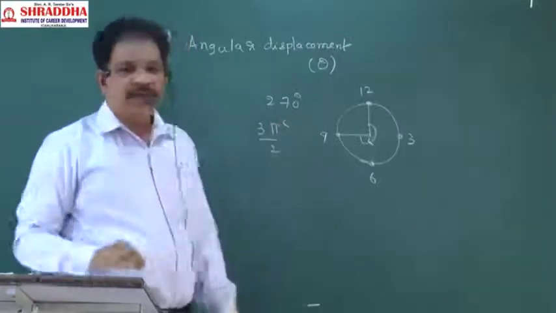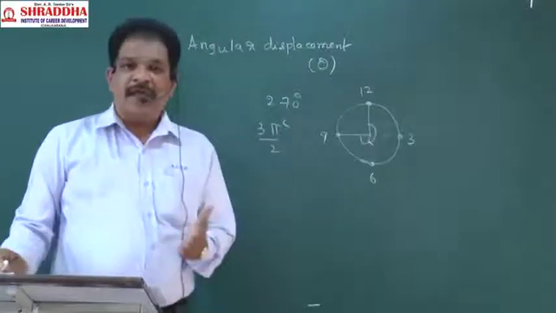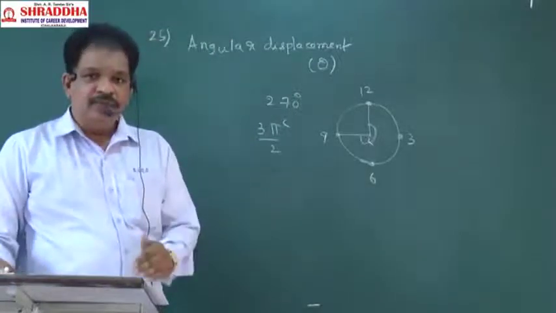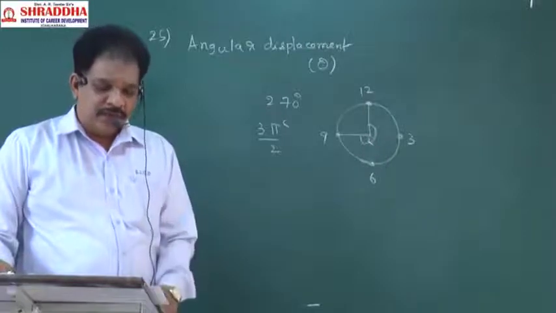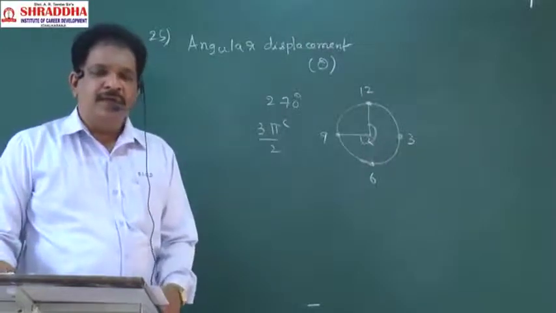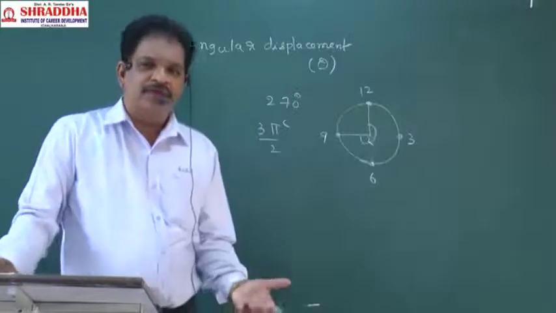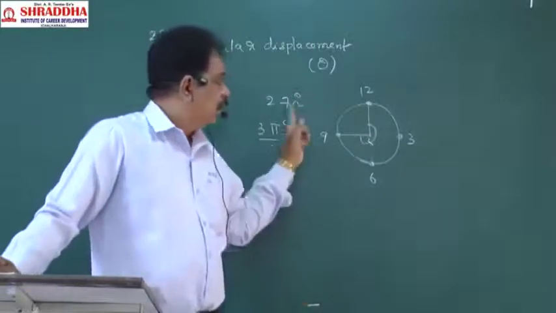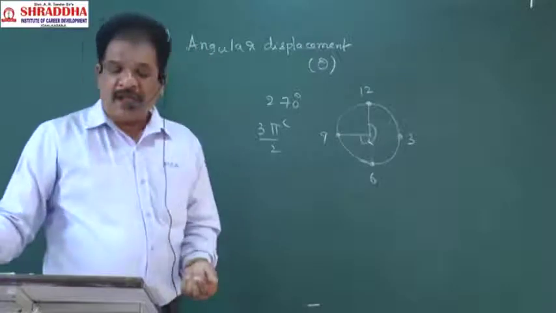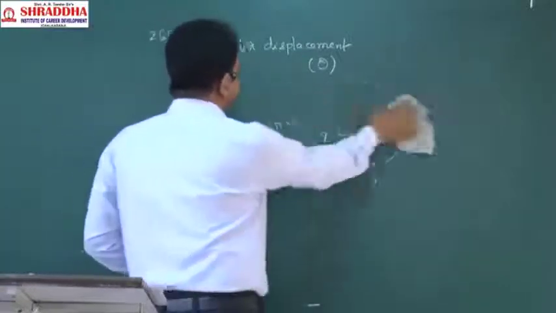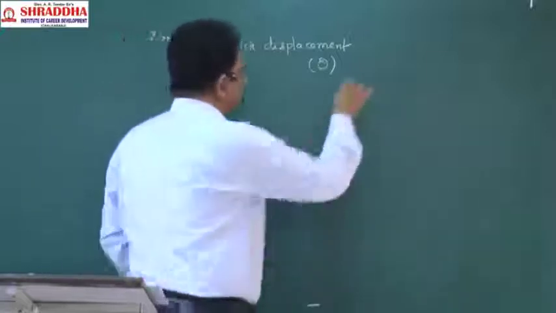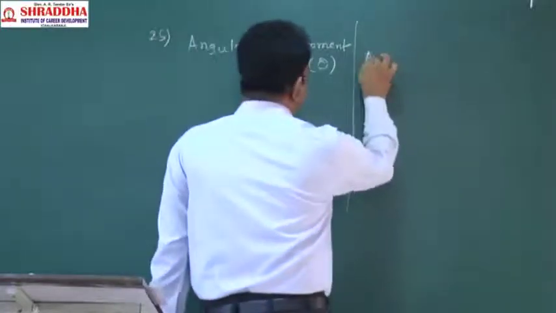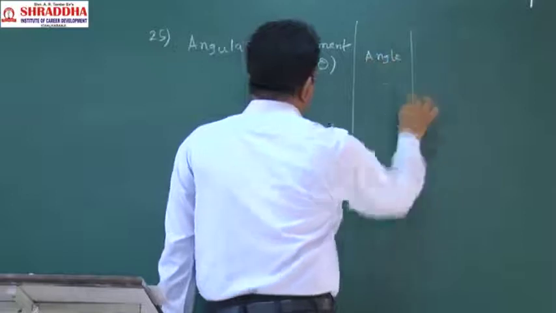So angular displacement means the angle moved by a body in circular motion. The angle moved by a body in rotatory motion or circular motion is called the angular displacement. So what do we have to write here? Angle. No formula, that is just angle.